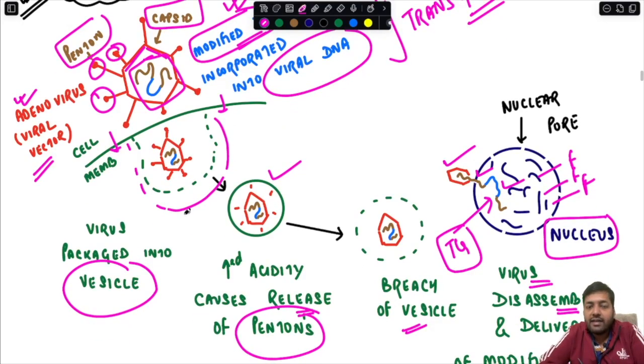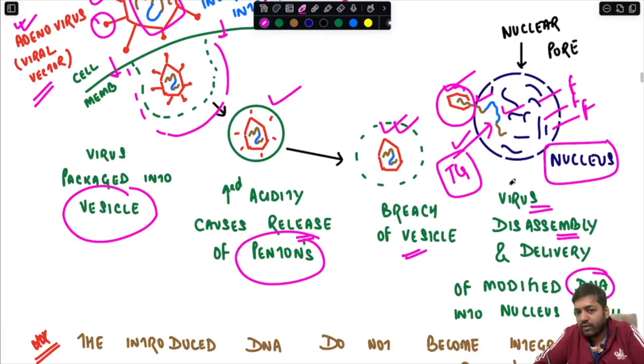As the virus is introduced, it is packaged into vesicles, and because of the increased acidity inside the cell, the penton is released, which breaches the vesicle. Now the virus goes to the nucleus, disassembles and introduces the transgene, the therapeutic gene, inside the host nucleus.